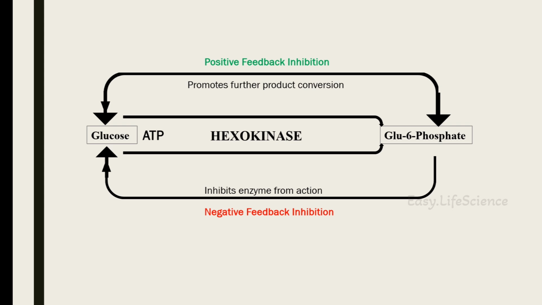At this time, glucose 6-phosphate promotes hexokinase to convert 10 more glucose molecules into pyruvate. And this is called positive feedback. In the same case, if hexokinase converted 110 glucose molecules, the same glucose 6-phosphate tells hexokinase to stop the reaction. And this is called negative feedback inhibition.